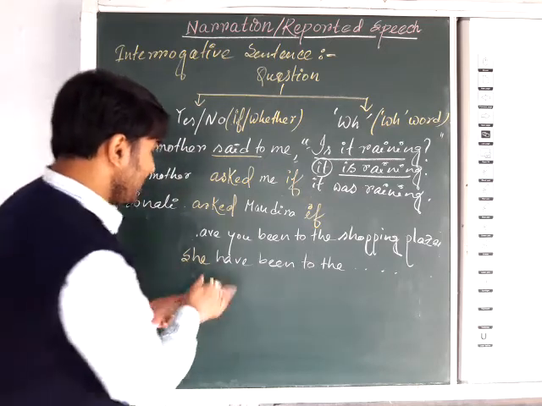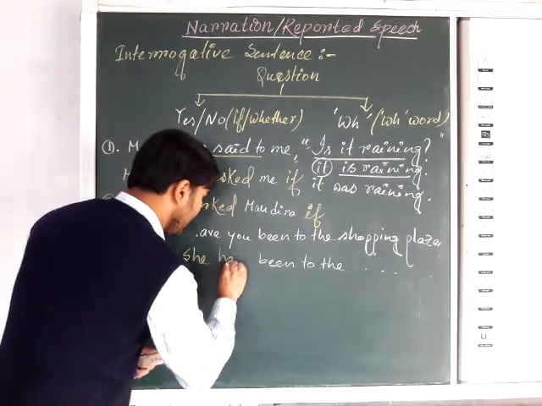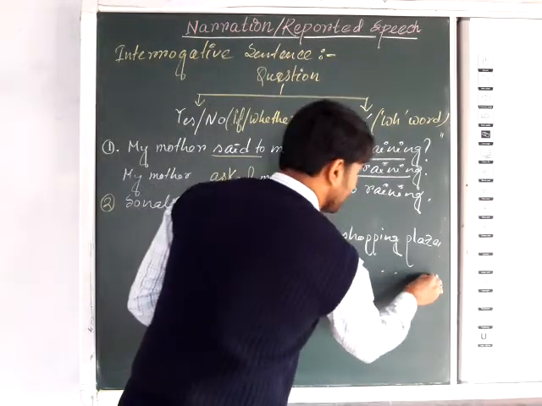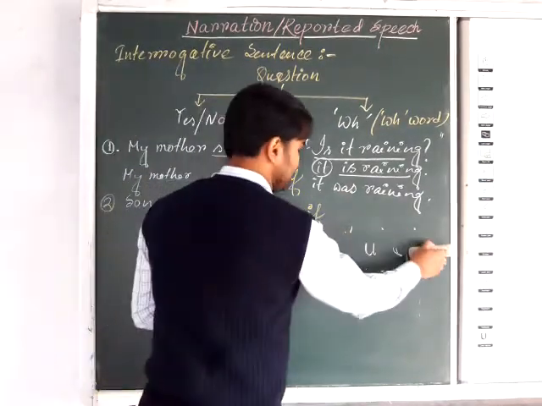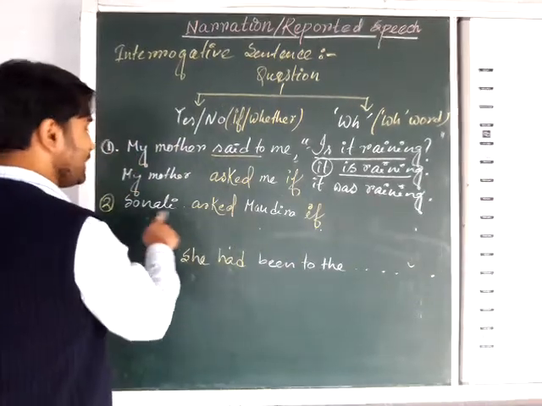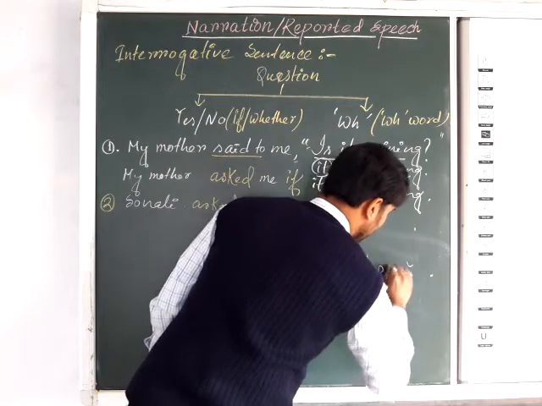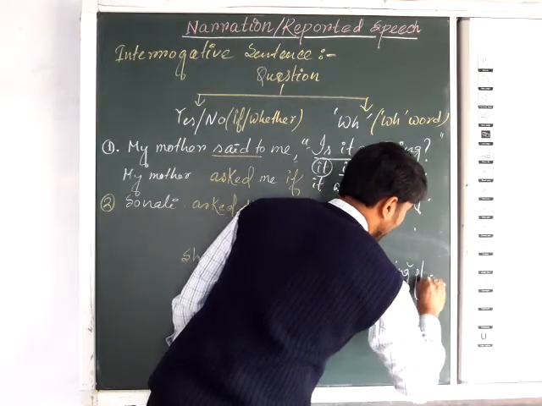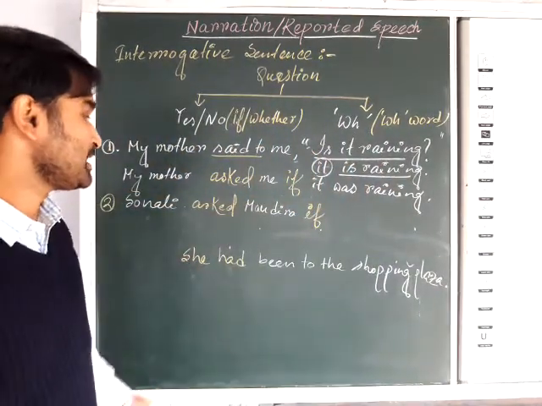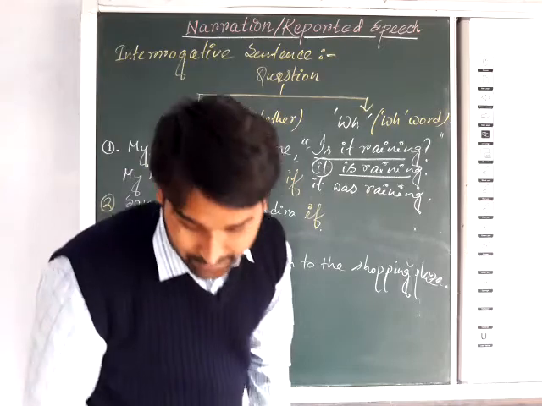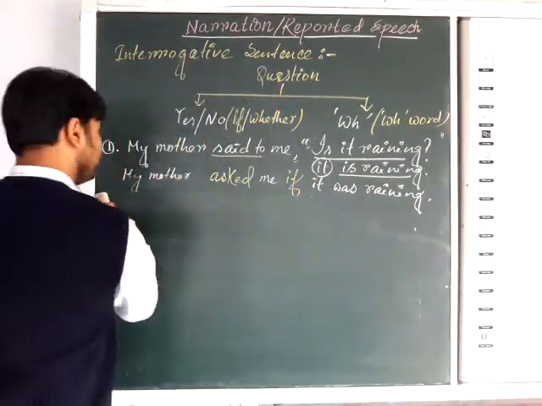Here you are indicating Mandira, so obviously it will be she. So if she have been to the shopping plaza, it will be in past tense. Have been will be had been to the shopping plaza, full stop. Okay, so what will be the answer here? The total answer will be: Sonali asked Mandira if she had been to the shopping plaza. Full stop. Okay, you can see here what the changes are. Now next, we will take another example. Just a minute, I am erasing here.